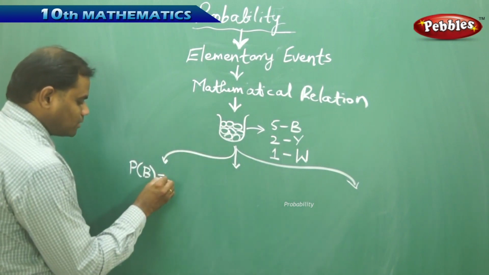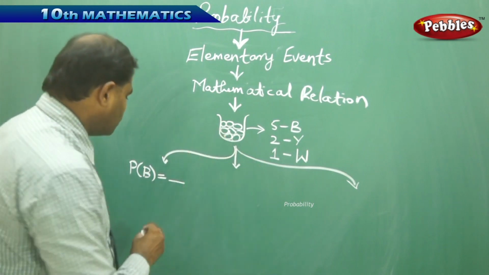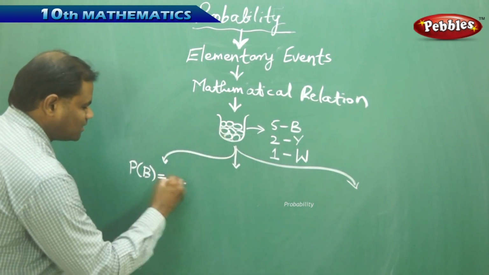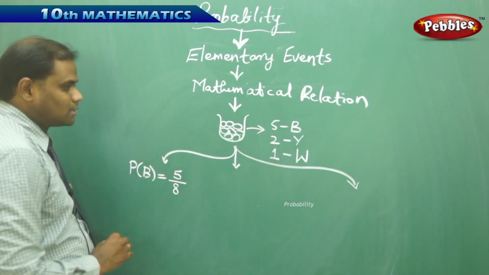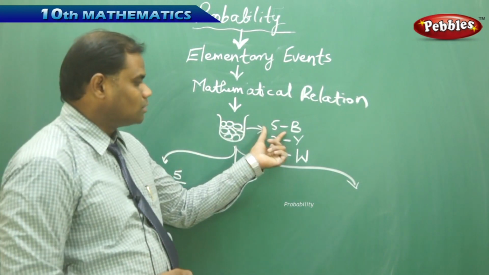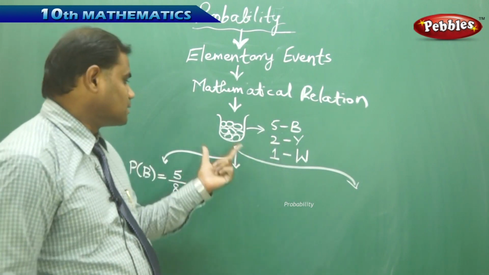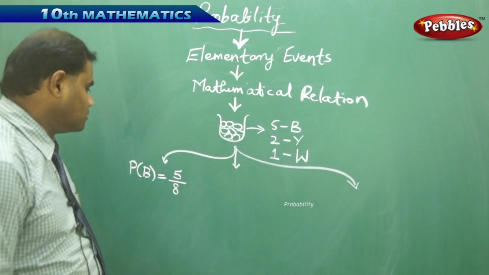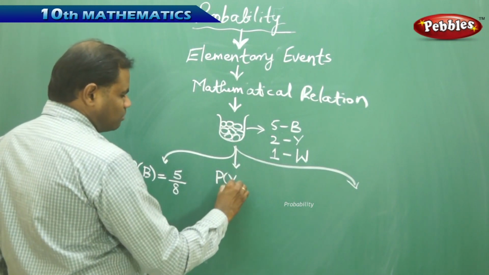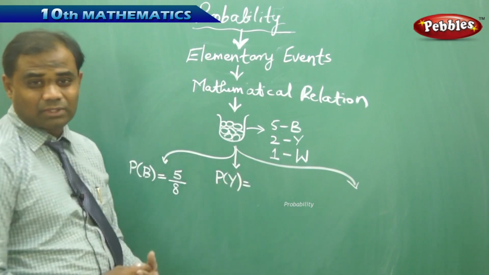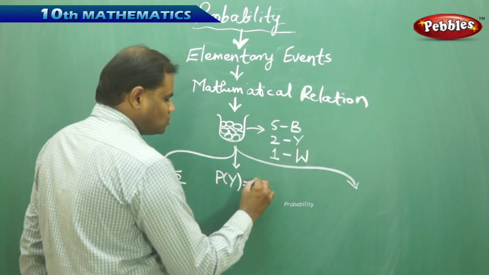Clearly, the probability of picking the blue ball is the number of blue balls, which is 5, over the total number of balls, which is 8. That is, the numerator is the number of outcomes, the number of blue balls which I can pick, which is 5, and the denominator is the total number of outcomes, that is totally 8 balls. Similarly, the probability of picking a yellow ball: totally there are 8 balls, out of which I can pick 2 yellow balls.